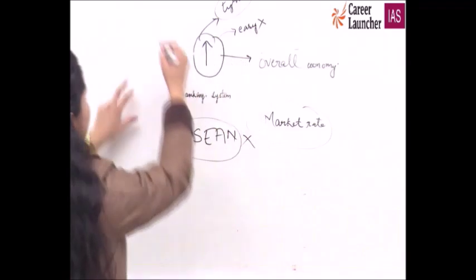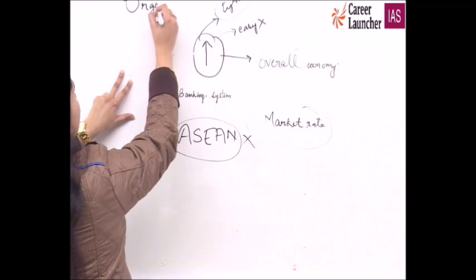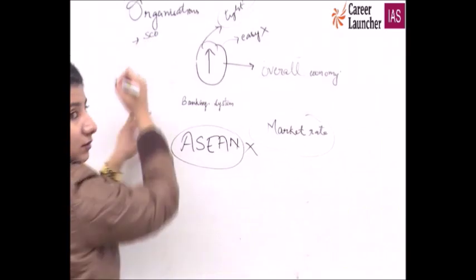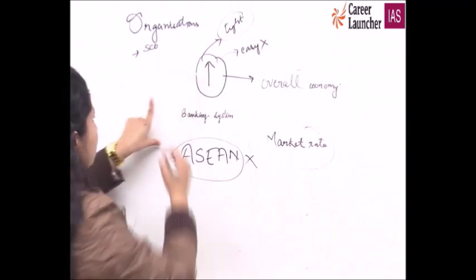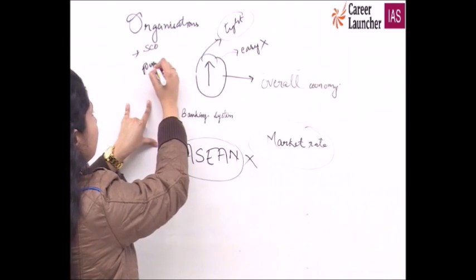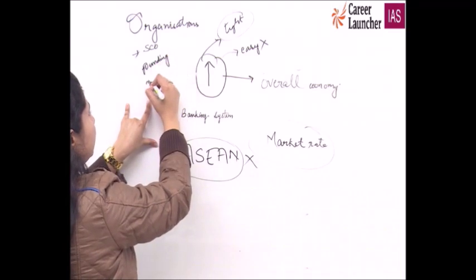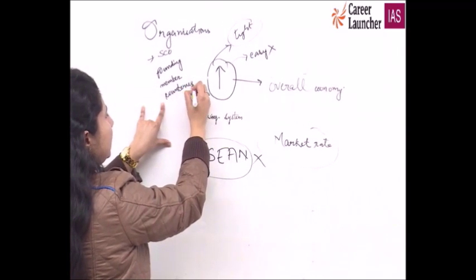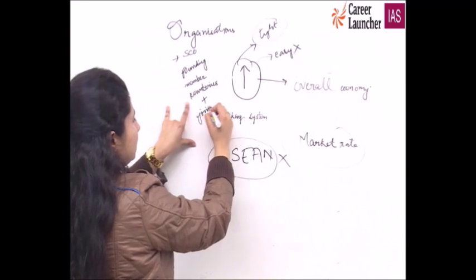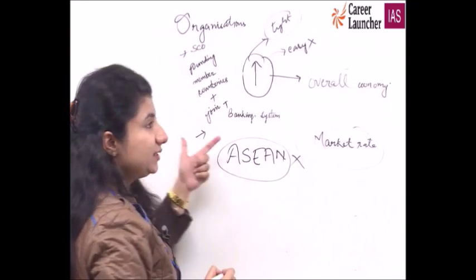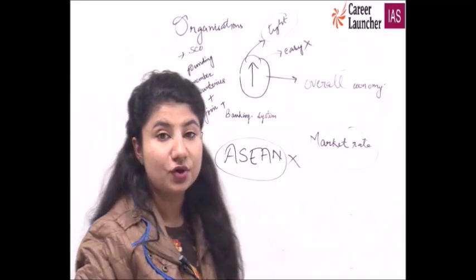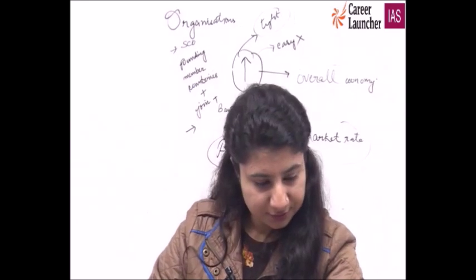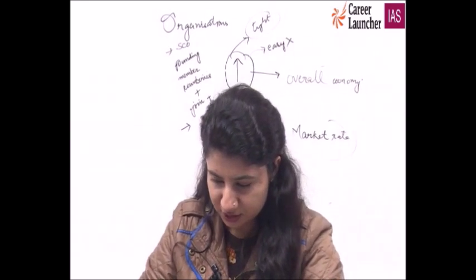This means that for these organizations, we have talked about SCO earlier. Their founding member countries, those who are latest to join, or who were initially part of it, these things should also be part of your question paper preparation. Right, so we have marked it as A for apple. Which question? It is question number 33.